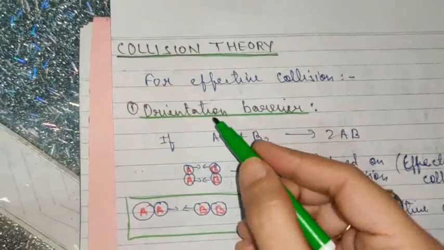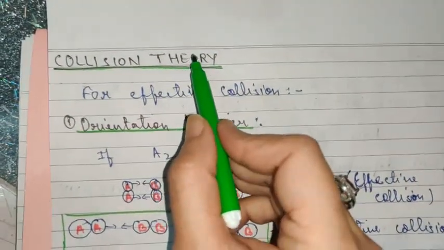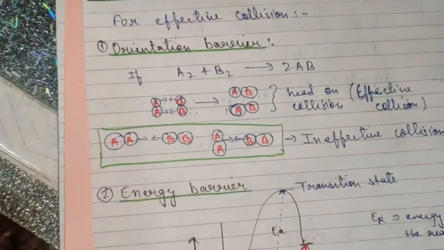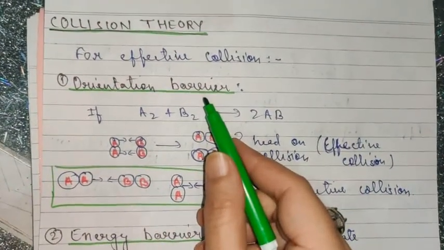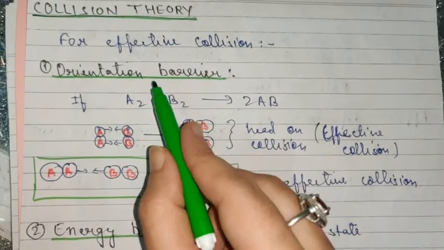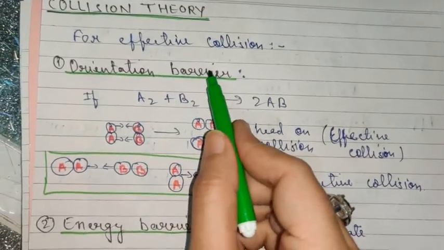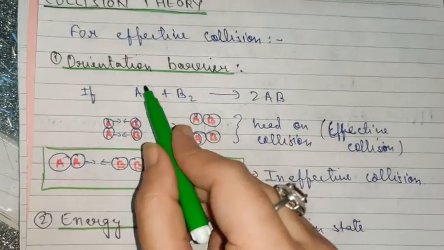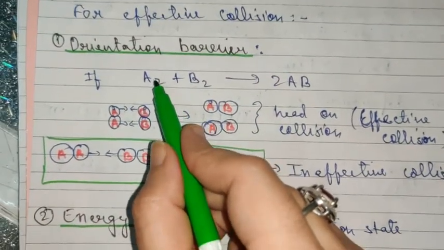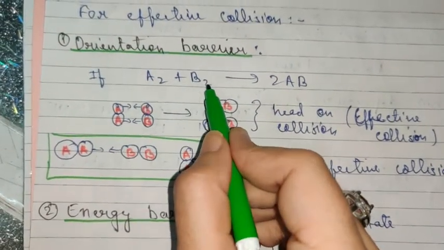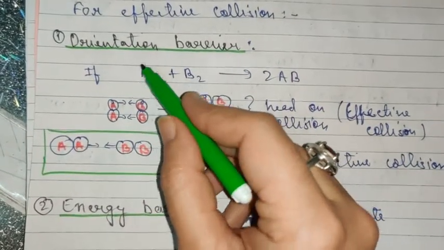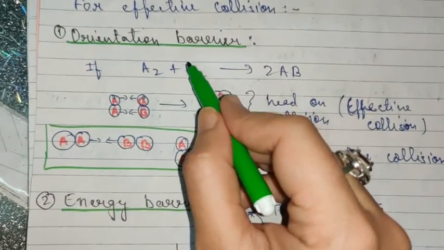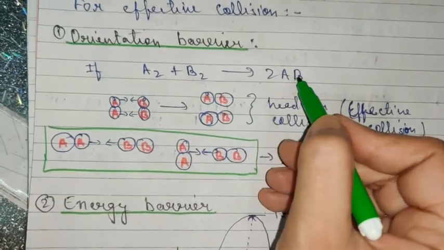Now first of all, according to collision theory, the reactants need to cross two barriers, the orientation barrier and the energy barrier. Now what is the meaning of orientation barrier? See, here I have taken a very simple example. A2 is reacting with B2 to produce 2AB. That means the particles of A2 are colliding with the particles of B2 to produce the product.